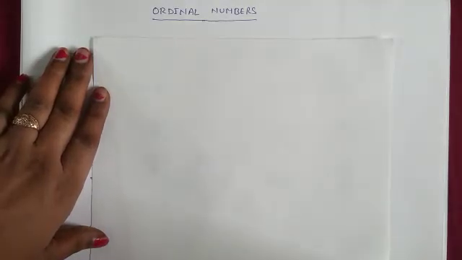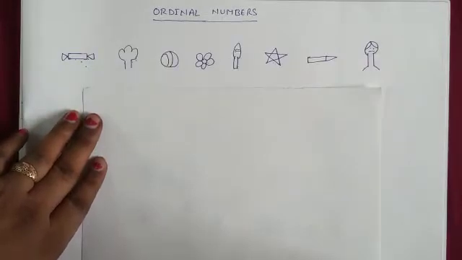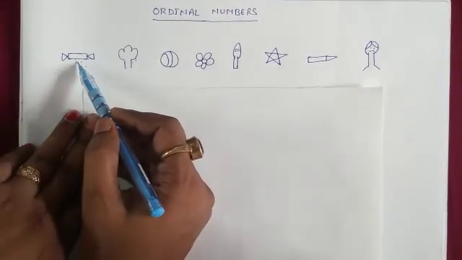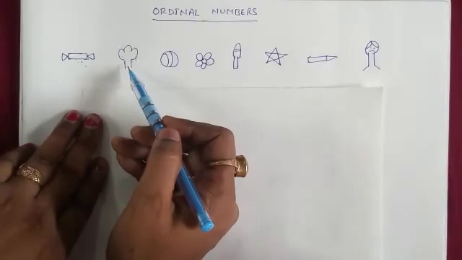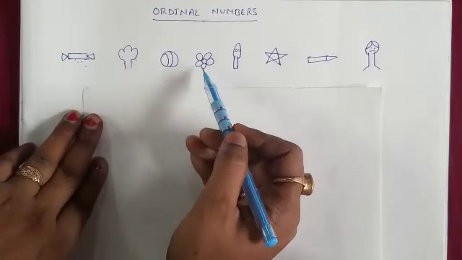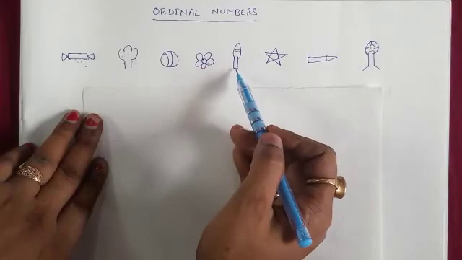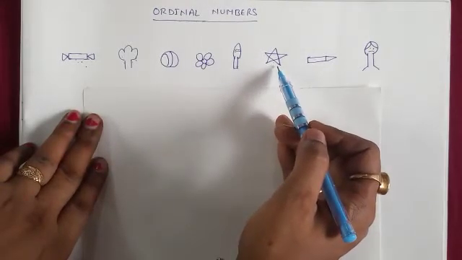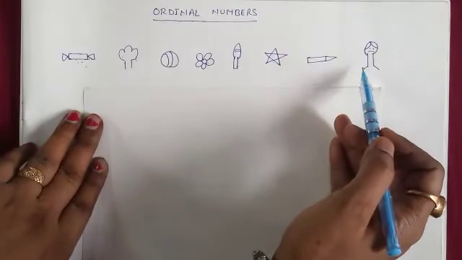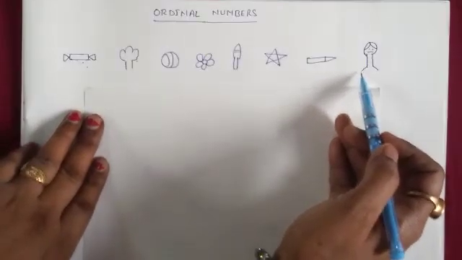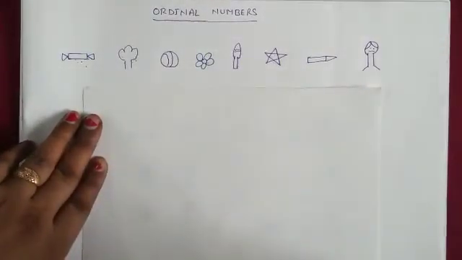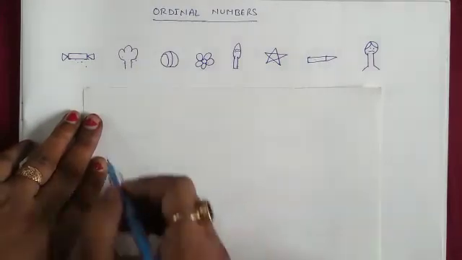Okay, now get ready to answer some more questions. You can see I have drawn some pictures for you. These are total 18 numbers. Let me clarify what this is. First is chocolate, second is tree, third is a ball, fourth flower, fifth ice cream, sixth star, seventh pencil, and eighth is a boy.